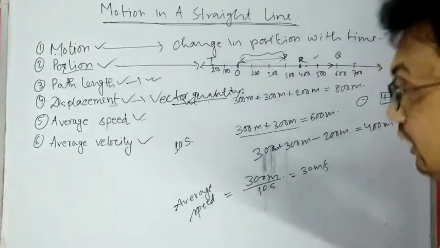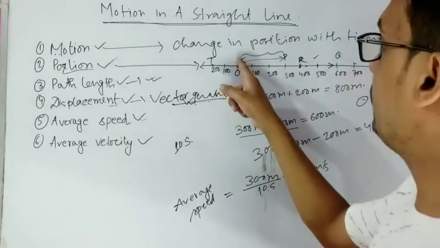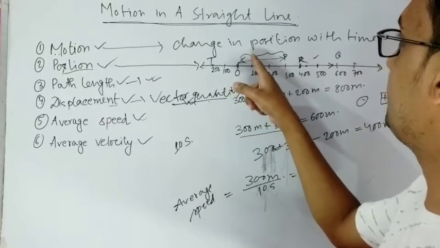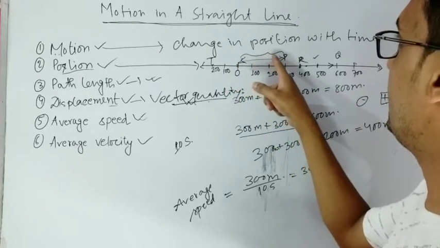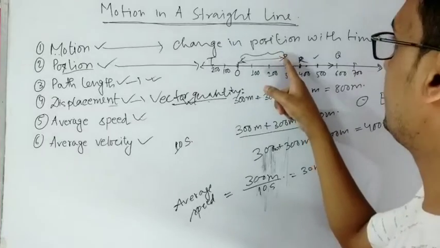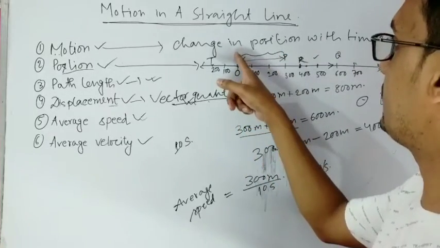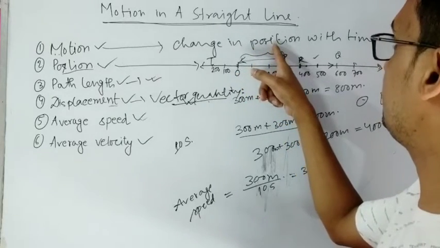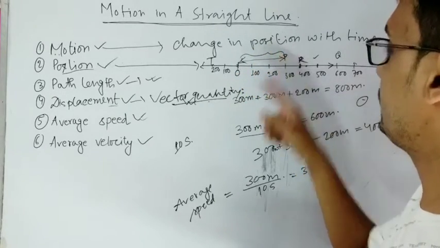Now the particle can move faster when it started, and it can become slow in the middle, and then again it can become faster and then stop. Or it started slow, then it gained velocity, then again it became slower and finally stopped.